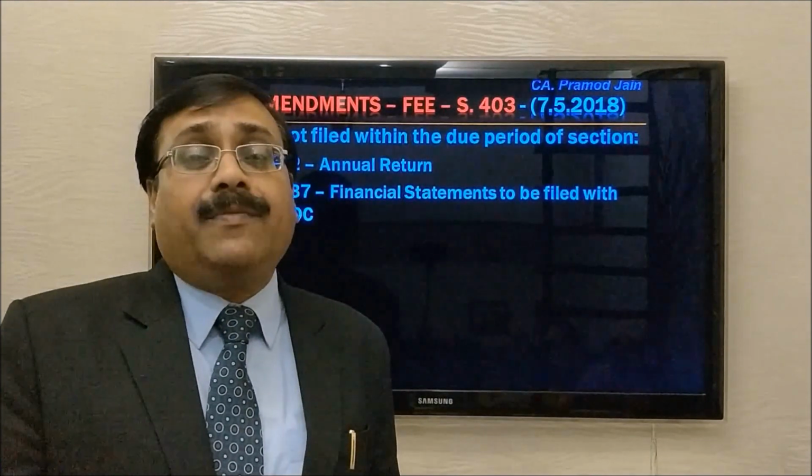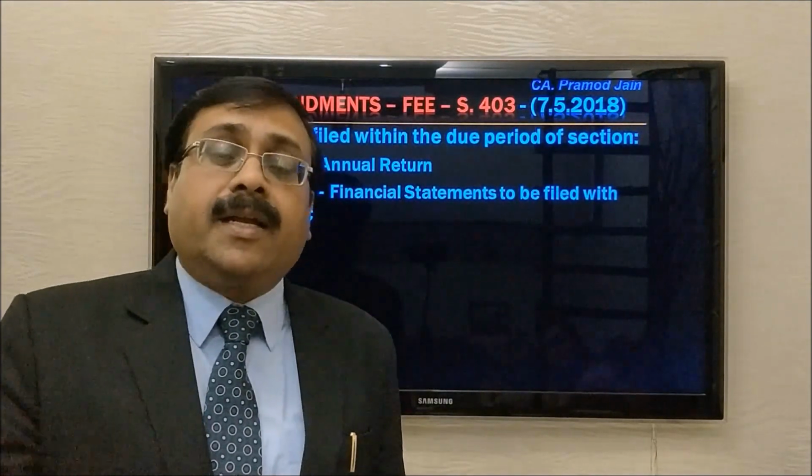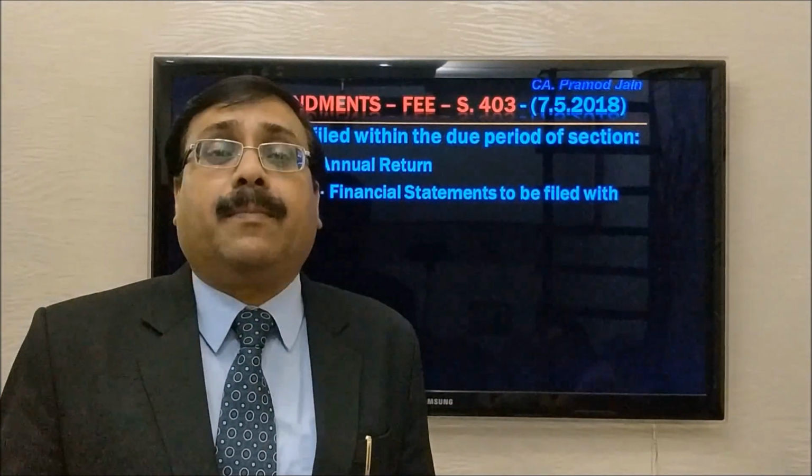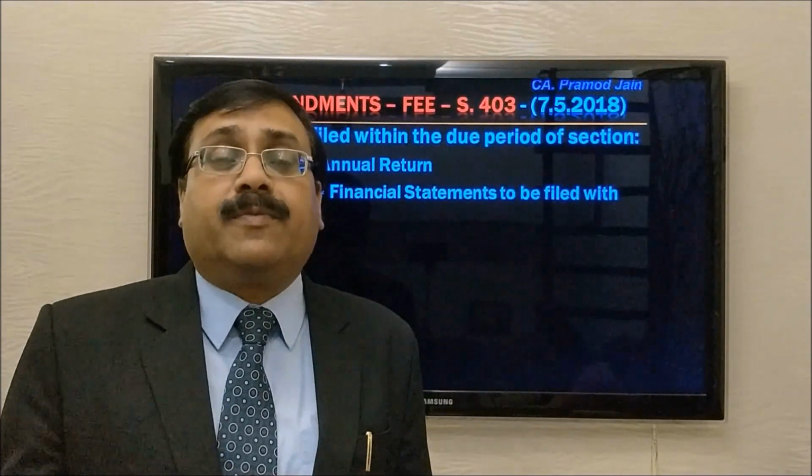If it is not filed within that period, then earlier you could have filed up to 300 days, or 270 additional days after the due date of filing, by paying the additional fee of 12 times. Now that has been amended, and it says that after the due date, the fee would be 100 rupees per day. And that 100 rupees per day fee is effective from 1st of July 2018.